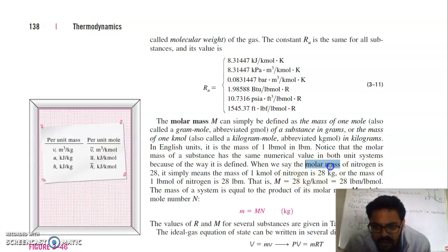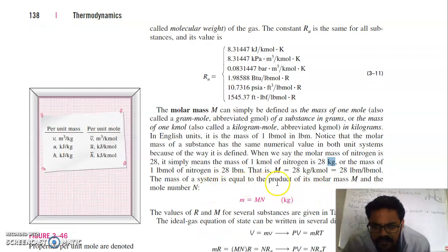Whatever the molar mass, it is represented by the capital M. In the nitrogen case, the mass of 1 kilomole of nitrogen is 28 kg, or 28 pound per pound mole, that is M = 28 kg per kilomole.